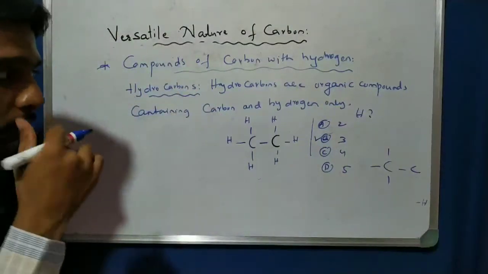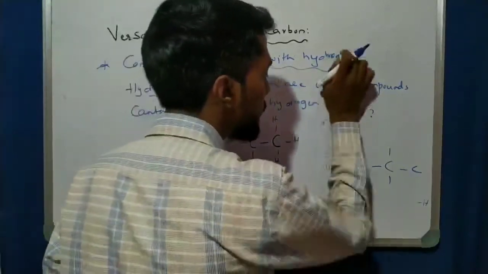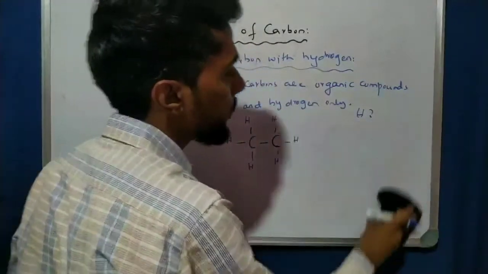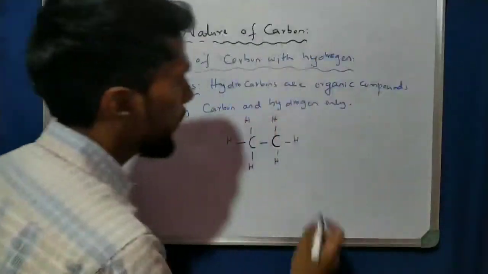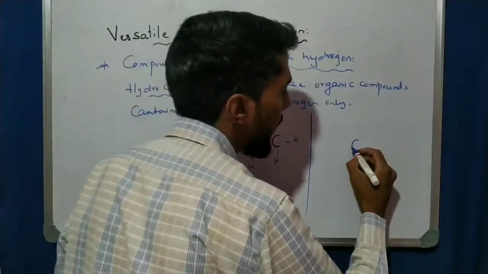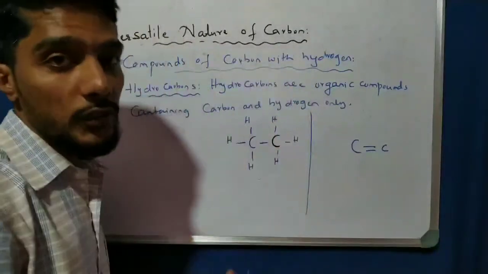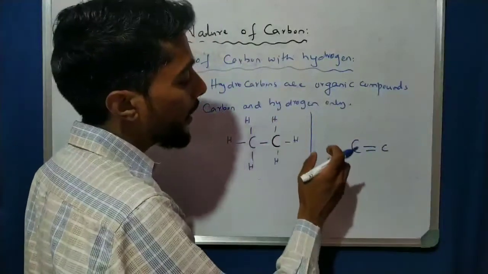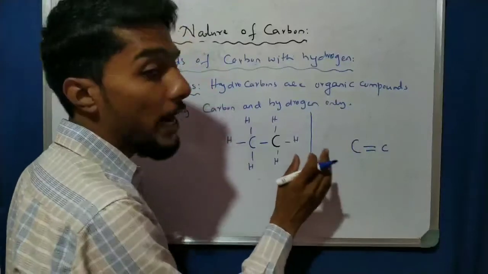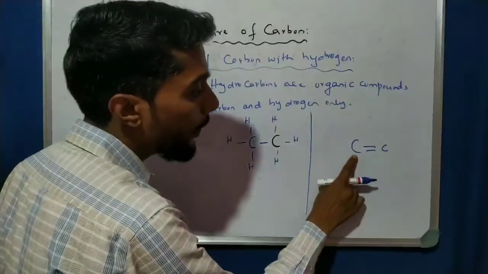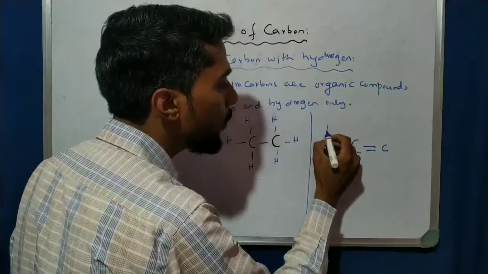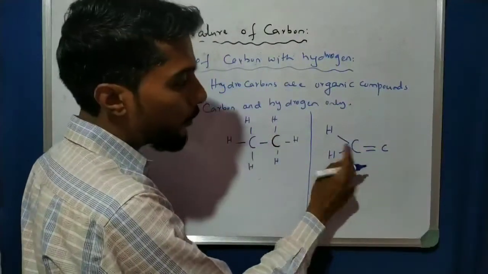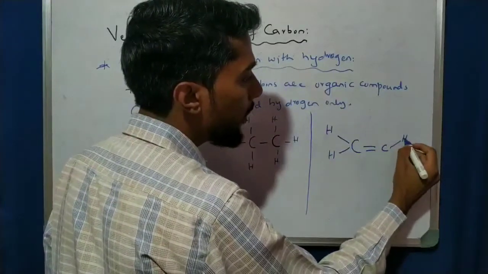Okay, this is one type. Now I take another one here. I take like that, carbon double bond carbon. So how many hydrogen atoms are attached to this carbon? The answer is 2. Why 2? Because of tetravalency. Total 4. 1, 2 here, 3, 4 here. So here also 1, 2, 3, 4.